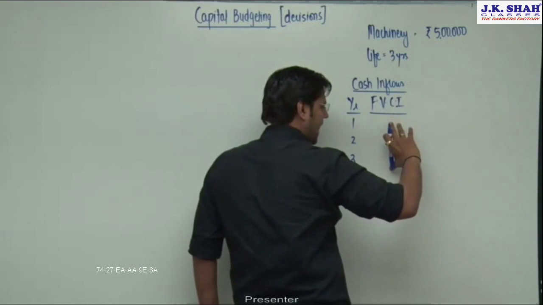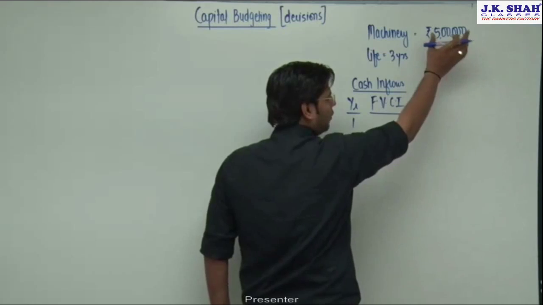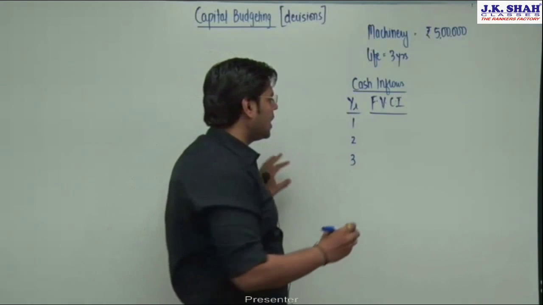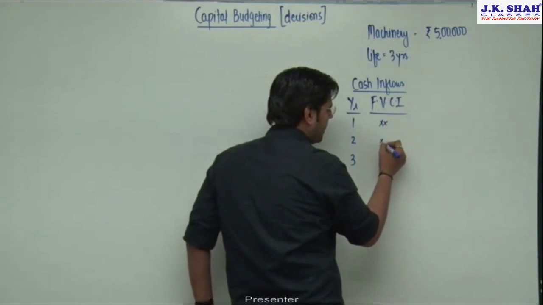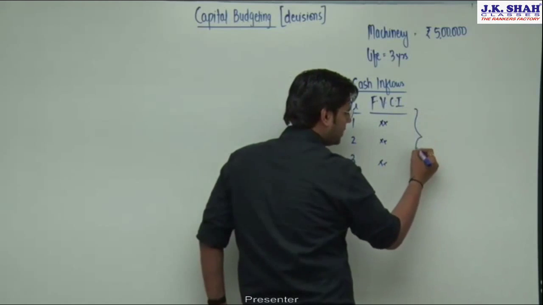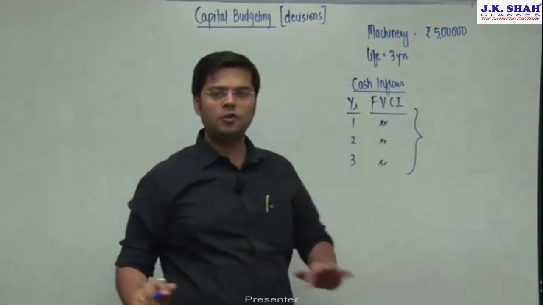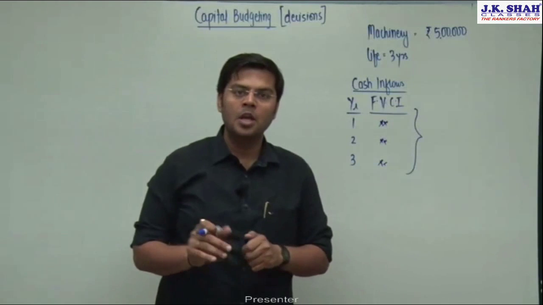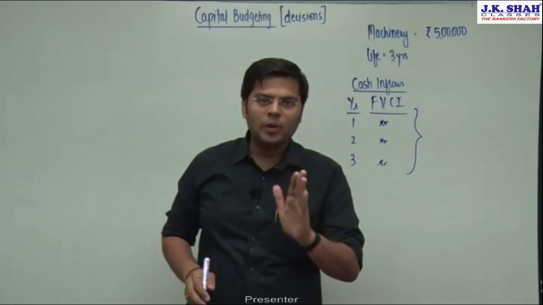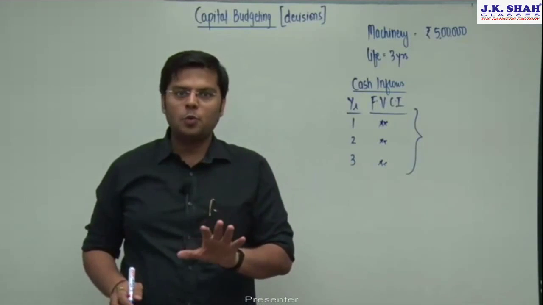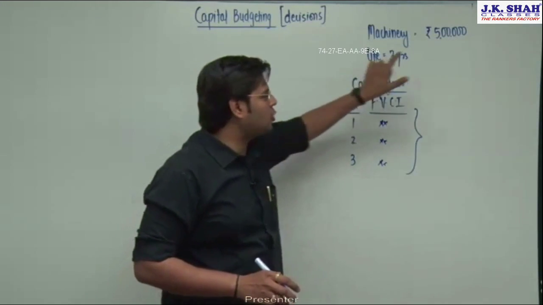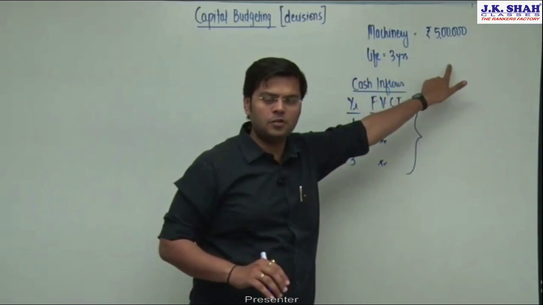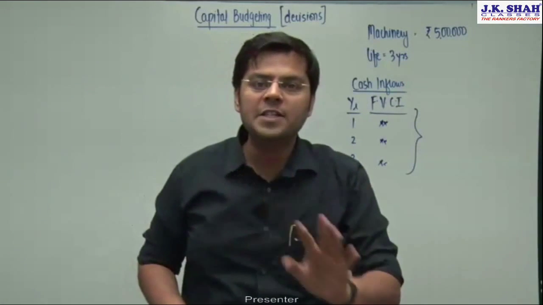If I think the cash inflows will exceed the cash outflows, then I should definitely go for the project. If not, then I should not buy this machinery. I will compare these cash inflows with the cash outflows, and if the inflows exceed the outflows, we will go for the machinery. Friends, the basic overview is that you just have to compare the inflows with the outflows. That's it. The chapter is damn simple. Compare the inflows with the outflows. Outflows will always be given in the question.